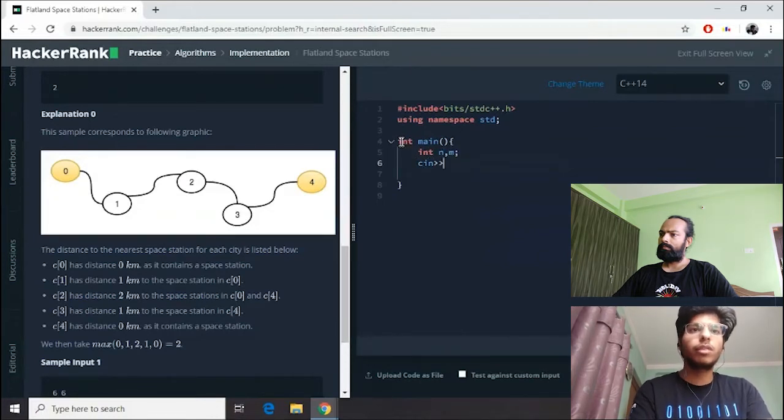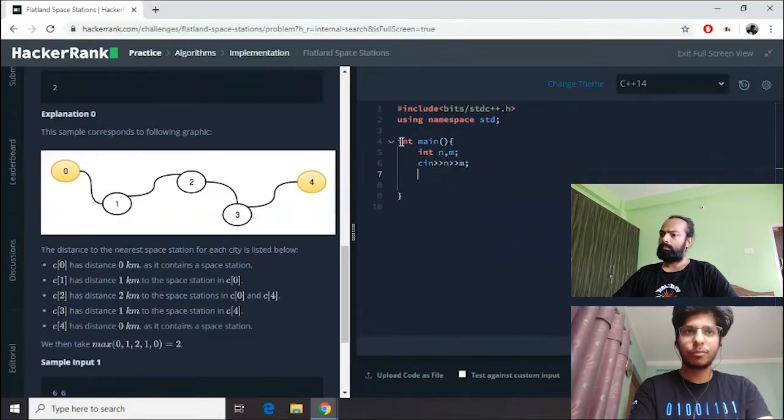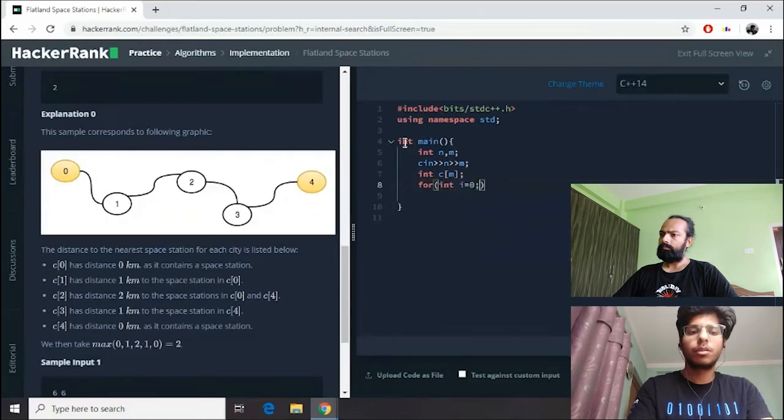So in C++, we have a very simple function, cin, and we can take in the inputs. We have taken the input. Now we have an array C that will give us the space stations. So I'll just declare that array of size m, because there are m space stations. Now I have to input all the space stations using a for loop.